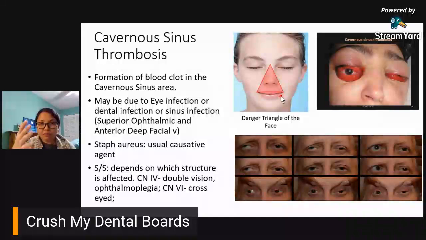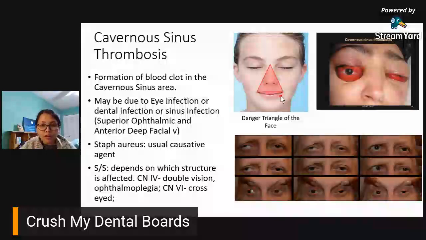Ano-ano ulit sila? Para lang tumatak sa isip nyo, no? Ano-ano ulit yung mga nerves na yun? You have your CN3, 4, V1, V2 on the lateral aspect. You have CN6 on the medial aspect and your internal carotid artery.